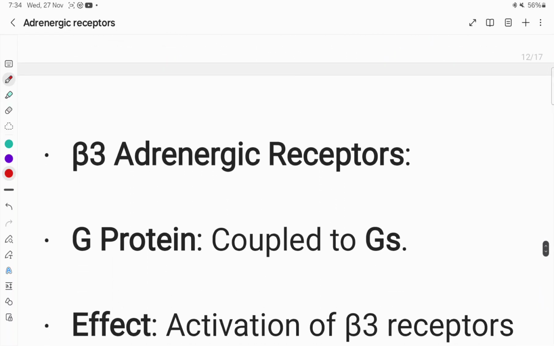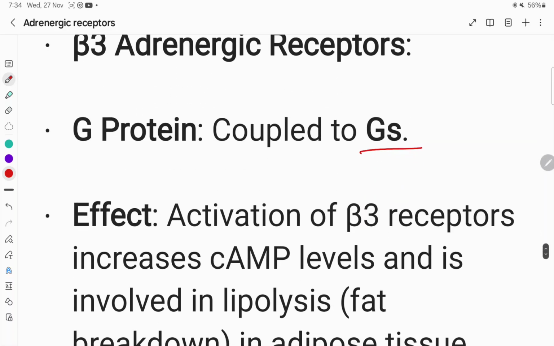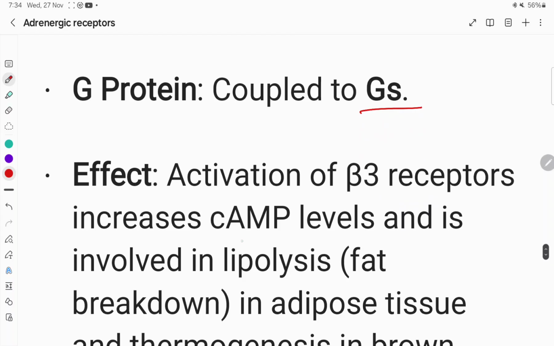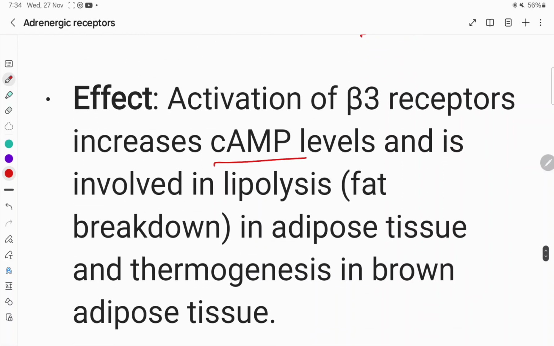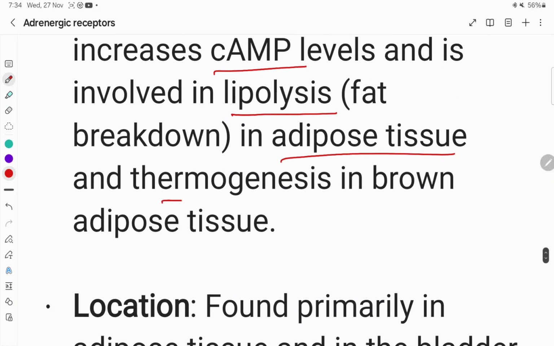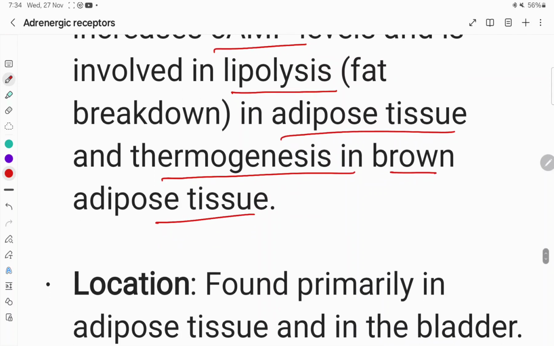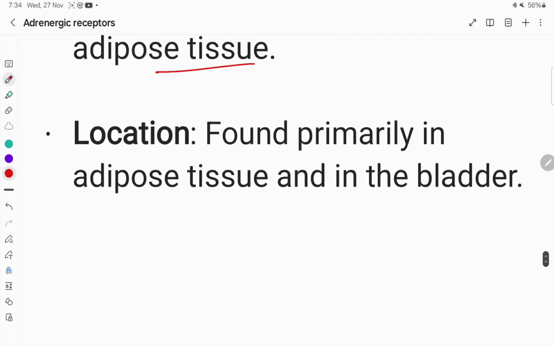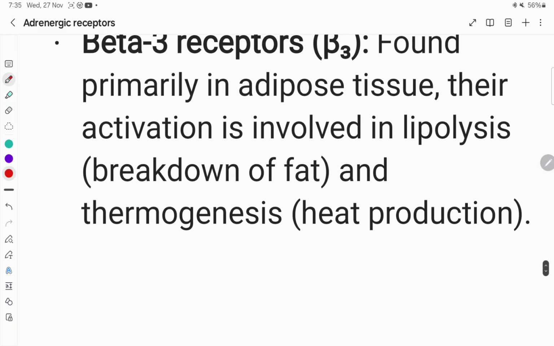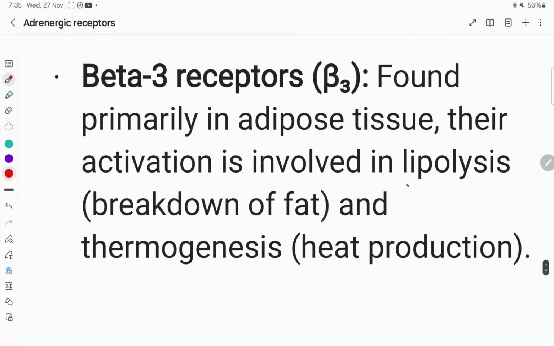Then finally beta 3 adrenergic receptor, this is a Gs type G protein coupled receptor. Activation of beta 3 receptor increases cyclic AMP by activating adenylate cyclase enzyme, and is involved in lipolysis, the fat breakdown in adipose tissue. And the other function is thermogenesis in brown adipose tissue. So location primarily in adipose tissue, and also it is located in the urinary bladder. And two functions mainly, lipolysis and thermogenesis or heat production.